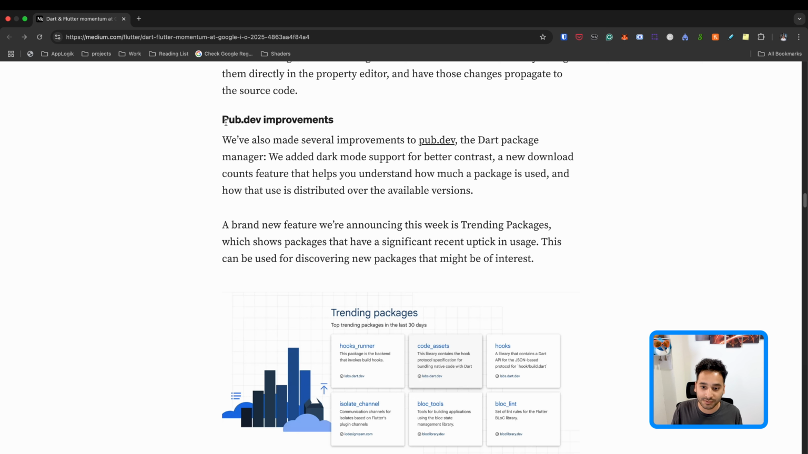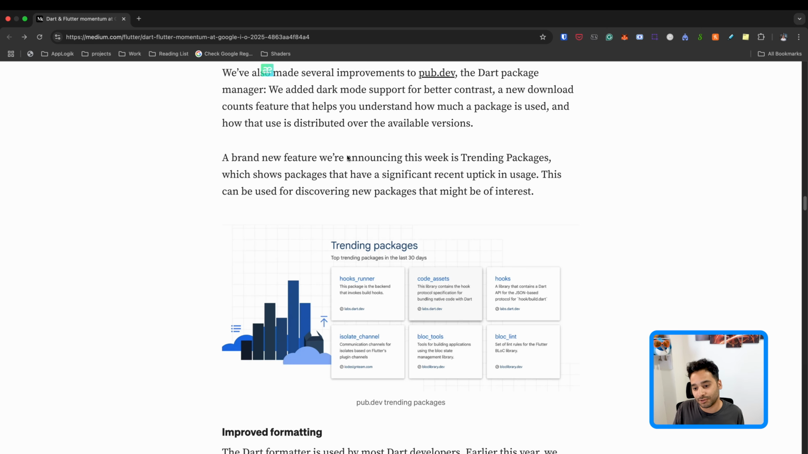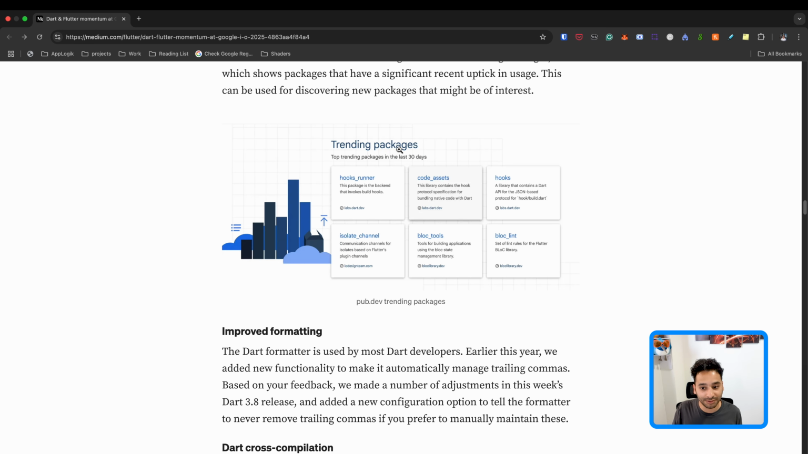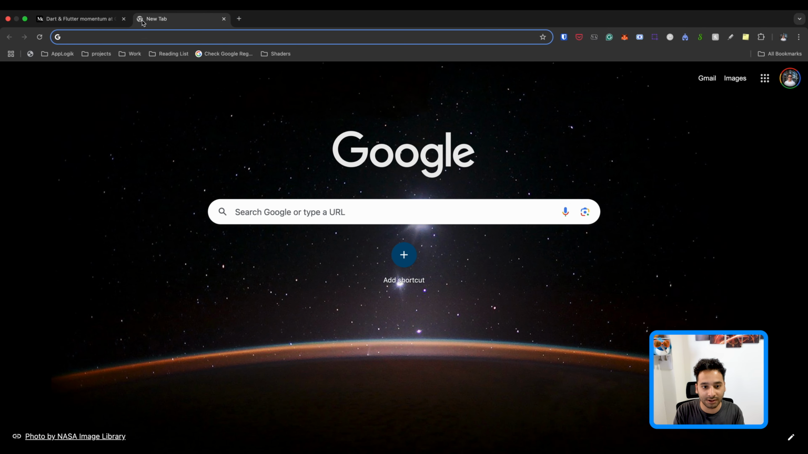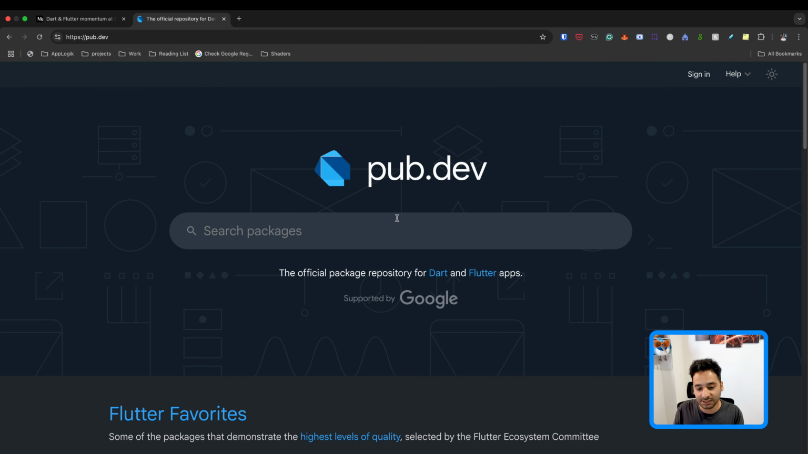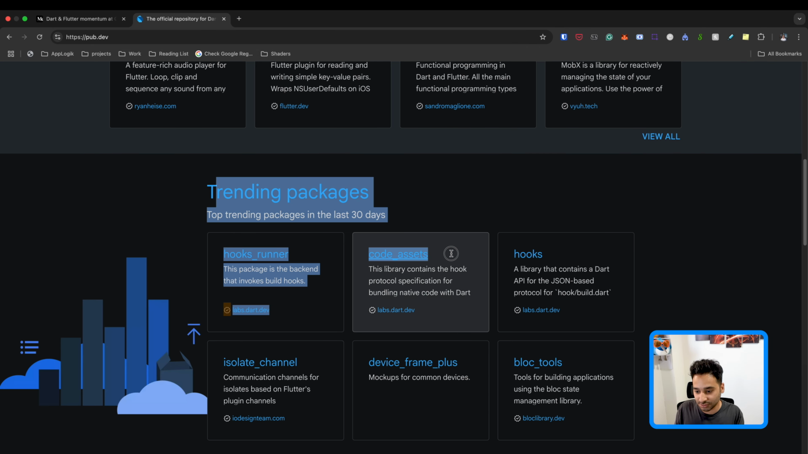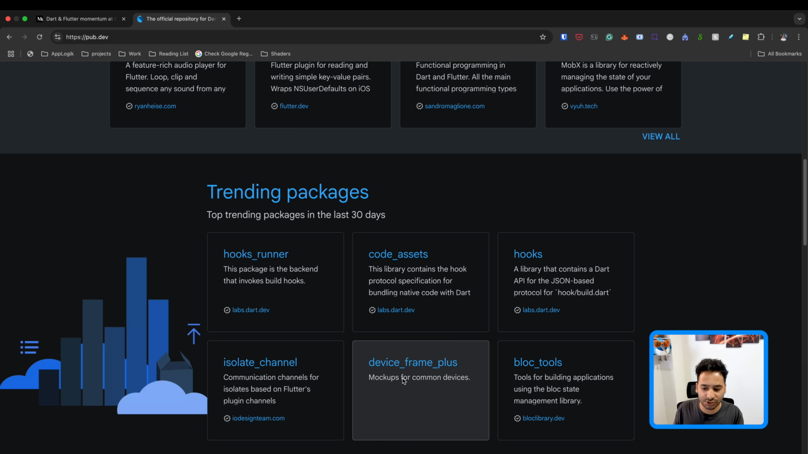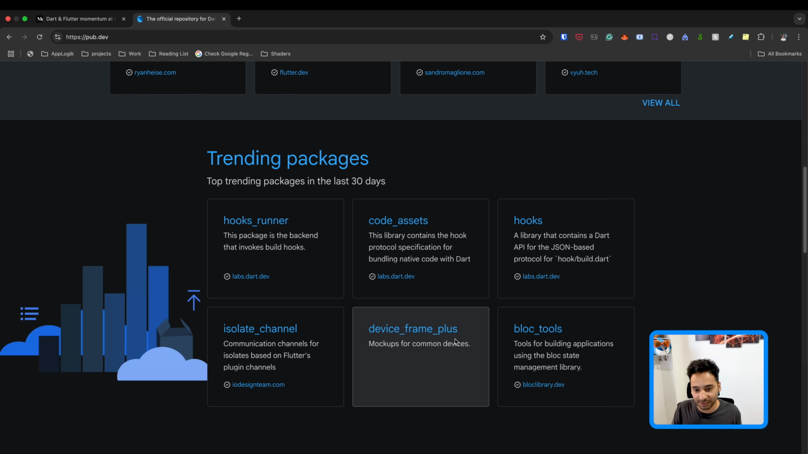And we have some improvements on the pub.dev. For example, here we have the trending packages. So if you open the pub.dev, you will see the trending packages. So these are the most used packages recently, or something like that. Yeah, in the last month.